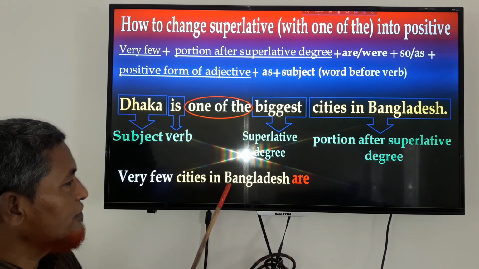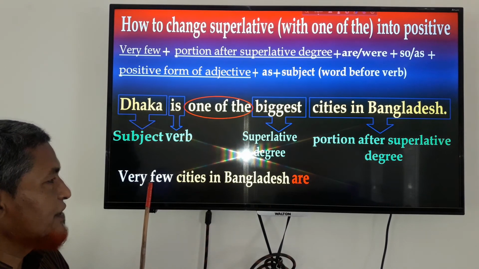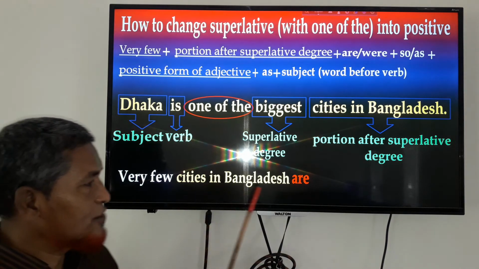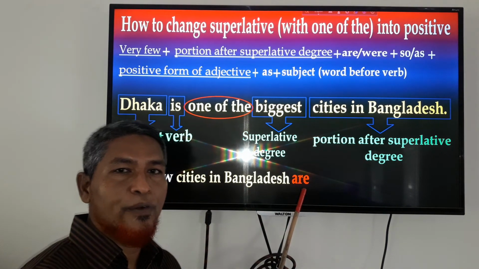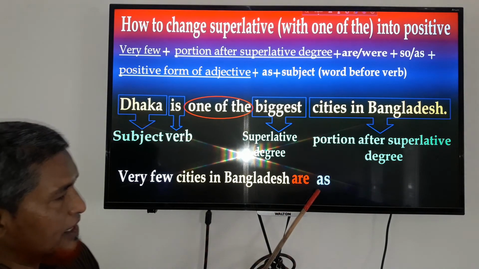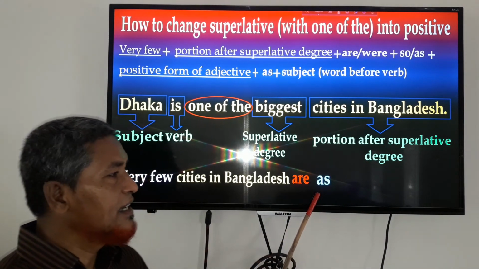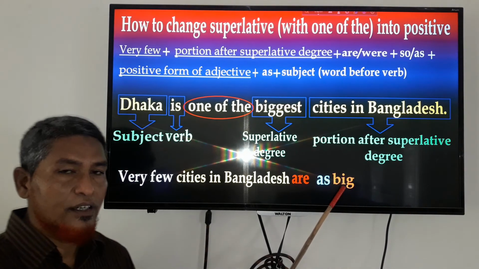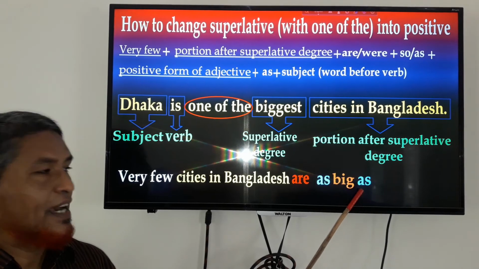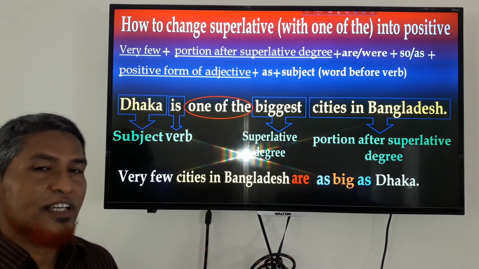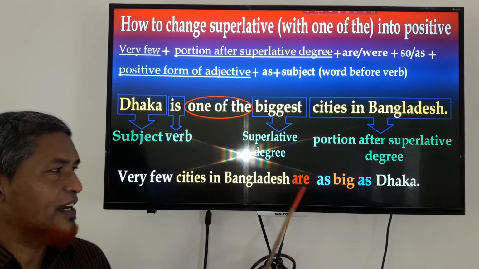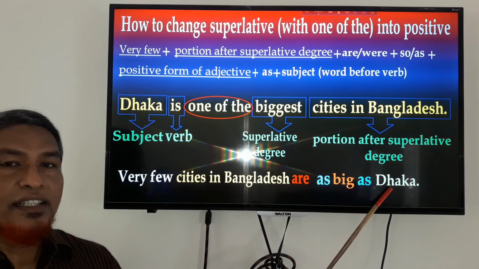Only because of "very few" and "cities". They are plural, and that's why the verb will also be plural. Then I will write "as", then the positive form of the superlative degree, then another "as", and after that the subject. So, very few cities in Bangladesh are as big as Dhaka.